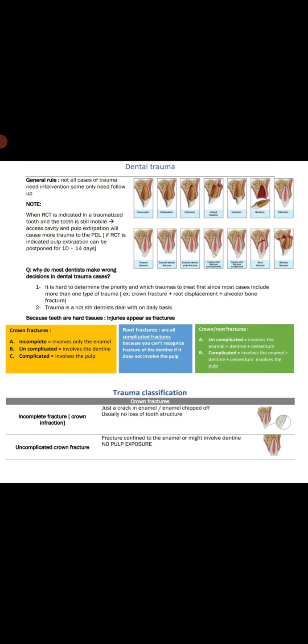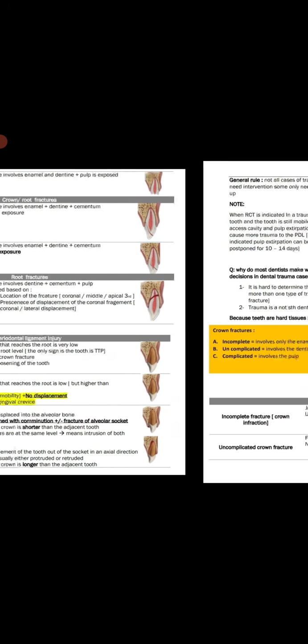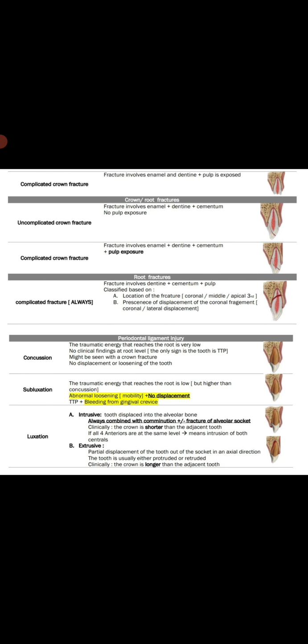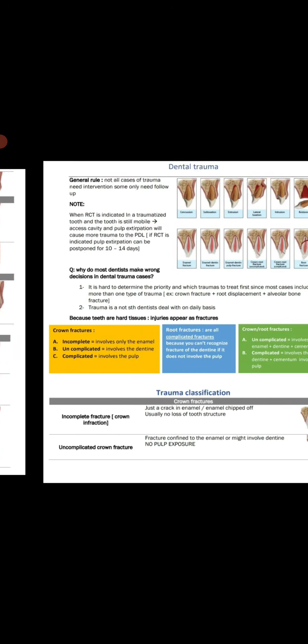Second type of crown fracture is the uncomplicated crown fracture. Here the fracture is confined to the enamel or might involve dentine but no pulp exposure. Look at the diagram on the left side. The pulp is not exposed and the fracture involves enamel and maybe dentine. Now come to the complicated crown fracture. Look at the diagram. In complicated crown fracture, the pulp chamber is involved and the pulp is exposed. The fracture involves enamel and dentine, plus the pulp is exposed. These are the 3 types of crown fracture.